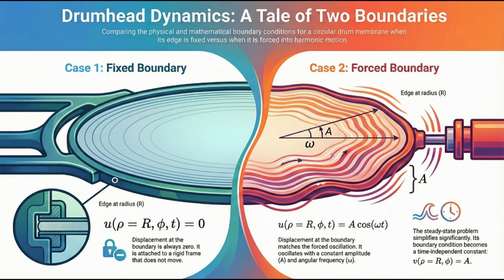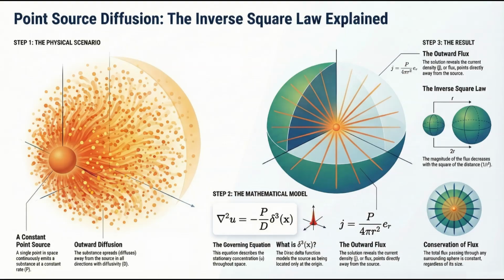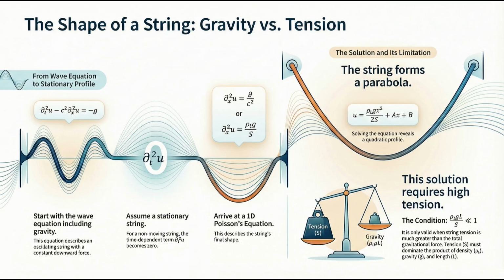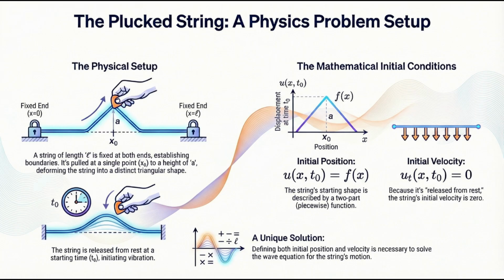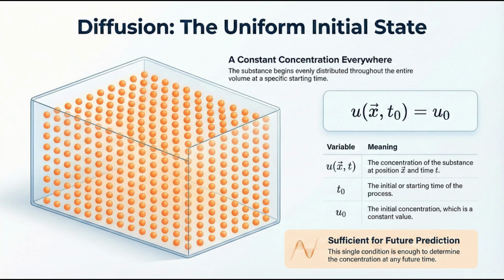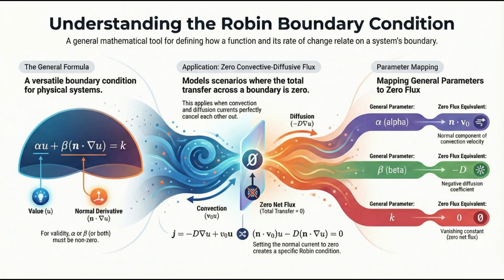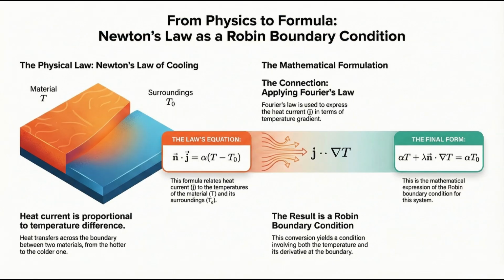First up, boundary conditions. These are what fundamentally dictate the result. You can think of them as the absolute non-negotiable rules of the game. So for heat transfer, an insulated edge, that's called a Neumann condition, means no heat escapes. You're going to end up with a high uniform temperature. But switch to a fixed temperature on that edge, a Dirichlet condition, and now you're forcing a steep gradient and getting maximum heat flow. See? The boundary changes everything.